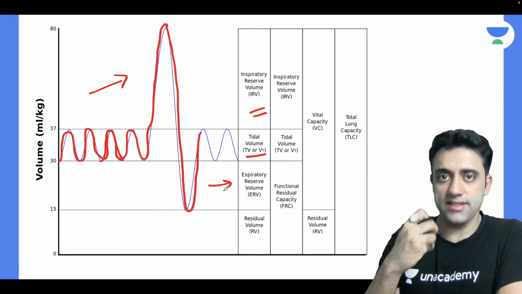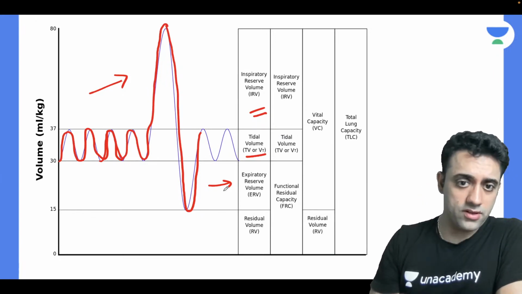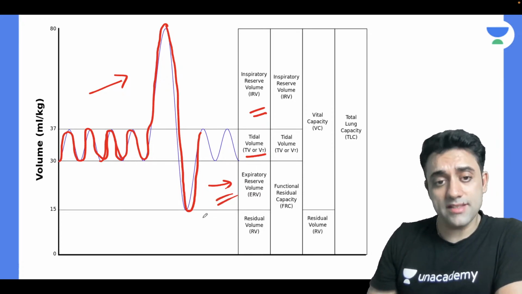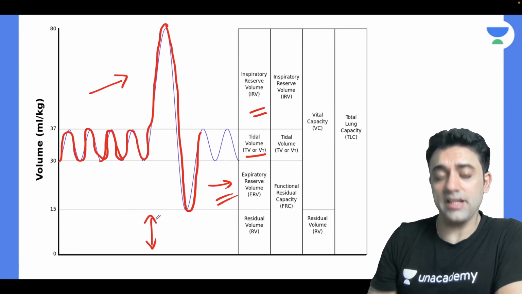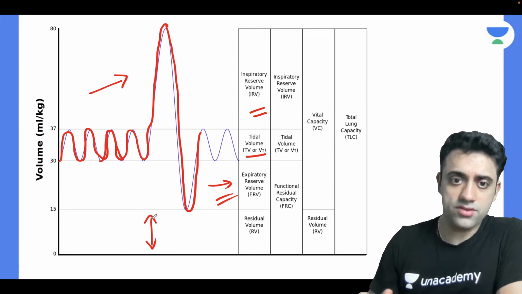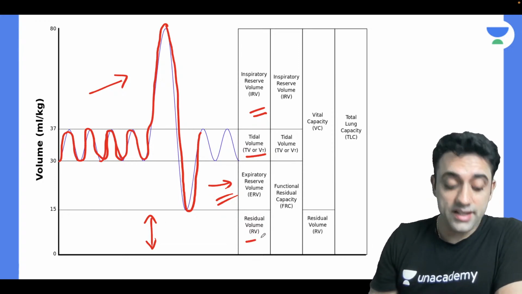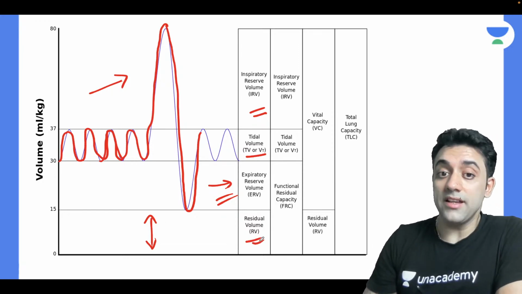Forceful inspiration is the inspiratory reserve volume, and forceful expiration is the expiratory reserve volume. Still there is some air left. After my forced expiration, there is still some air left, and that is known as residual volume.